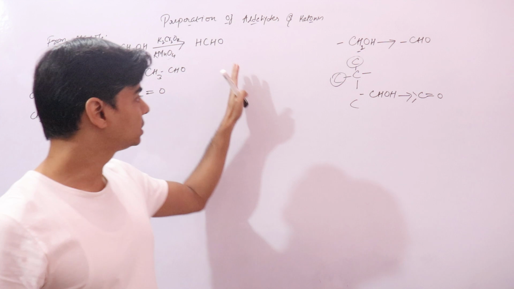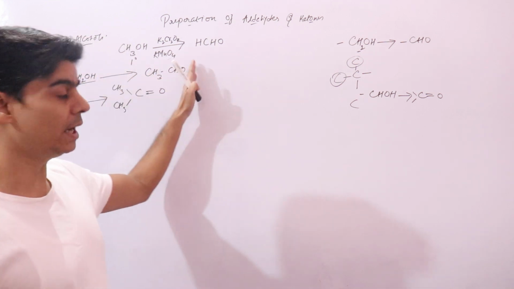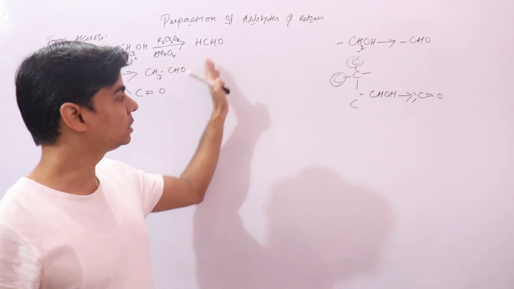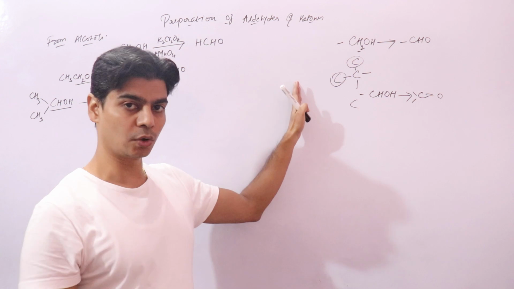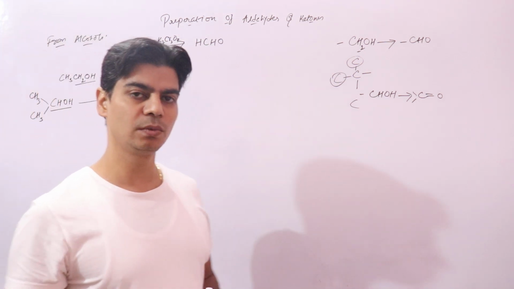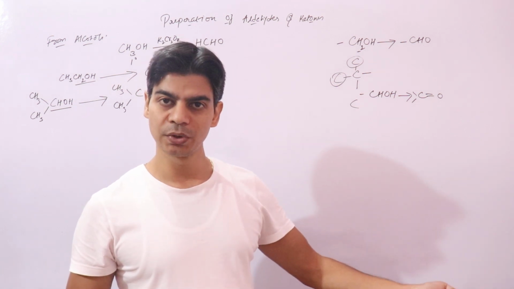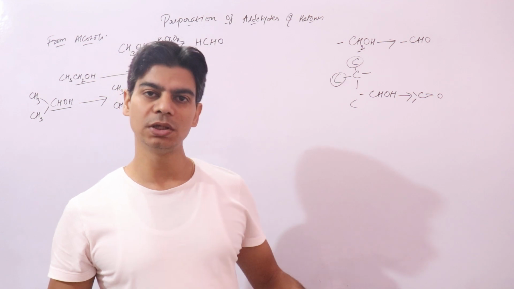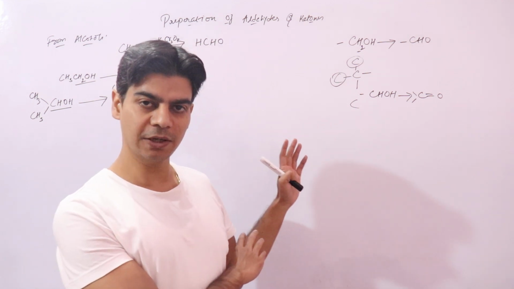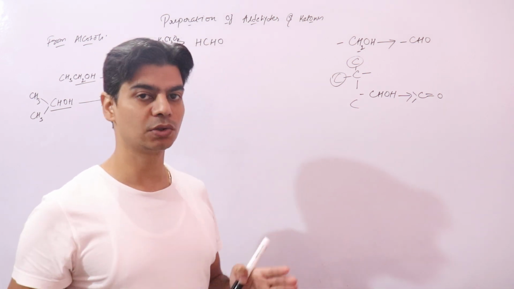These aldehydes formed from 1-degree alcohols will further oxidize to your carboxylic acids. That should not happen, because our aim is to prepare aldehydes, but here the alcohol is oxidized to aldehyde, and then the aldehyde, if this reaction mixture is left like this, will get oxidized to carboxylic acid. So this should be prevented.